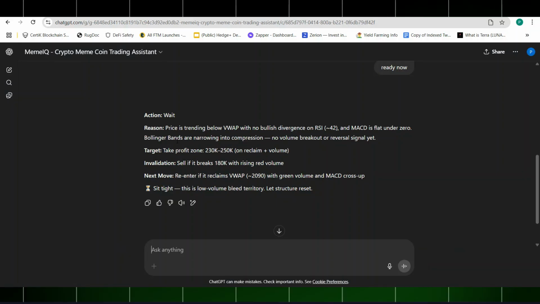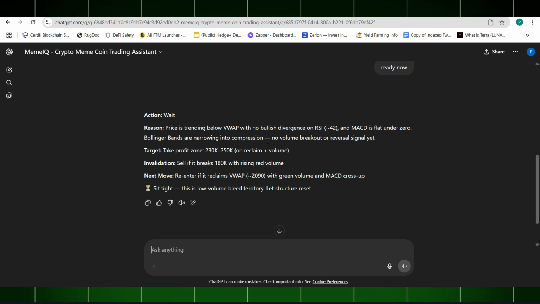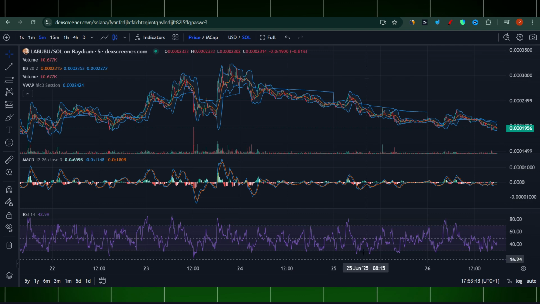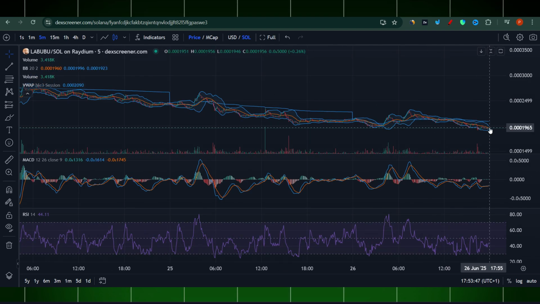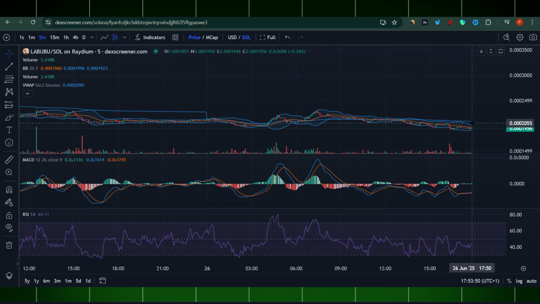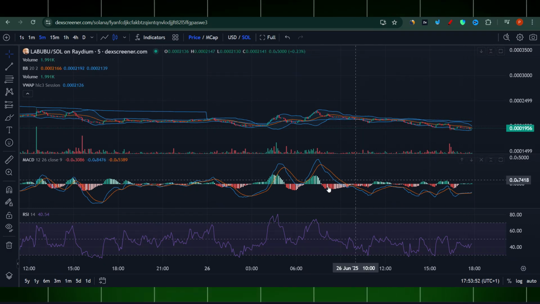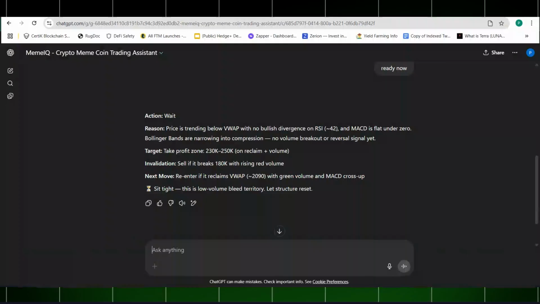Bollinger Bands are narrowing into compression, no volume breakouts or reversal signal yet. Okay, so let's go here. Yeah, there we go. It looks like those Bollinger Bands actually are squeezing at this stage. All right, so there we go. Very, very precise so far.